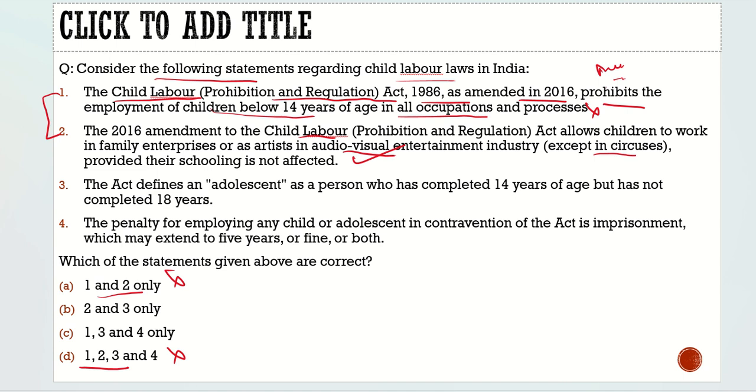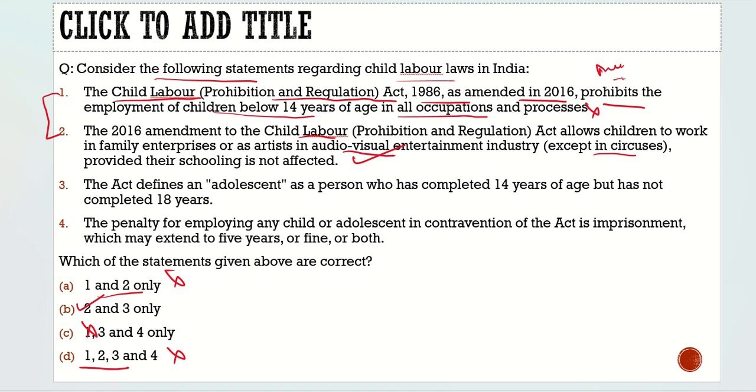Now what are we left with? We are left with option B and option C. And here we understood that statement 1 is incorrect. So definitely the correct answer is 2 and 3, which is the answer to this question. So this is how you should try to apply your common sense in answering the questions.